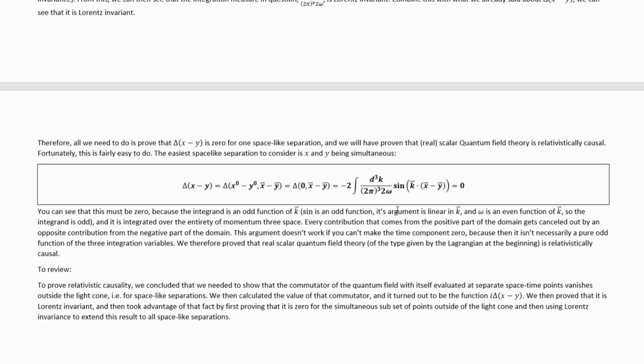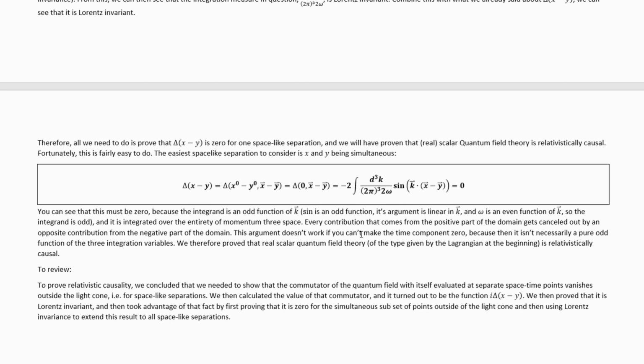Sine is an odd function, its argument is linear in k, and omega is an even function of k, so the integrand is odd. And also this quantity, whose integrand we've just noticed is an odd function, is an integral over the entirety of momentum 3 space. This actually means that that integral has to be 0 because every contribution that comes from the positive part of the domain gets cancelled out by an opposite contribution from the negative part of the domain.